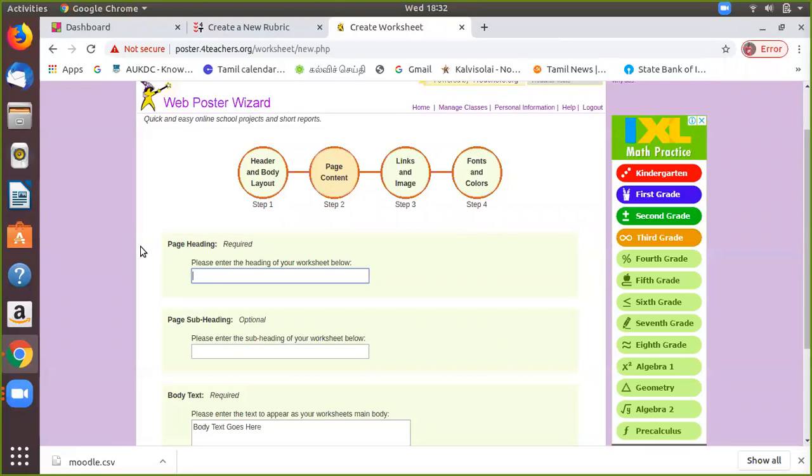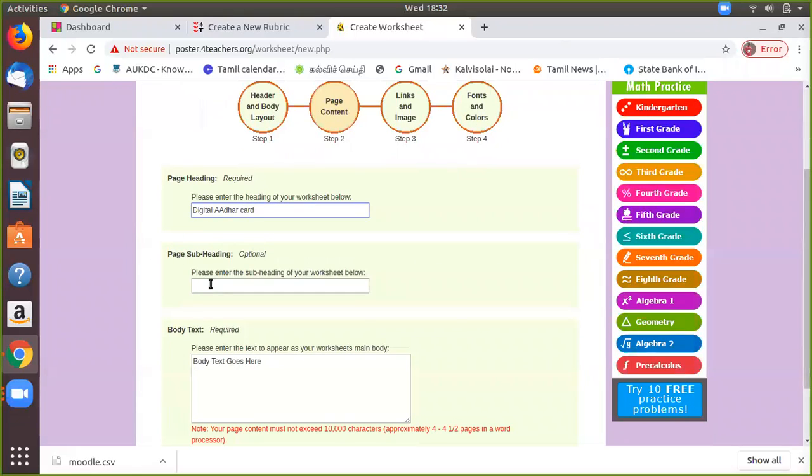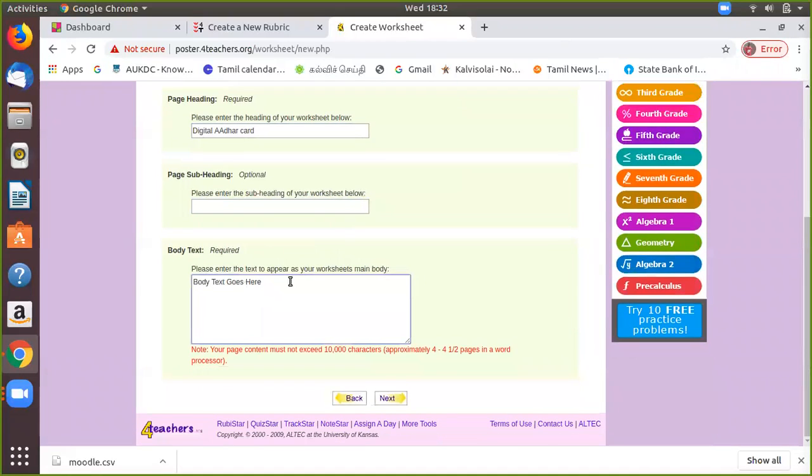The subheading is optional only, then the required field. This is the content where you can show the things about the Aadhaar card, digital Aadhaar card. You can paste some important contents here, and give the next button at the bottom.